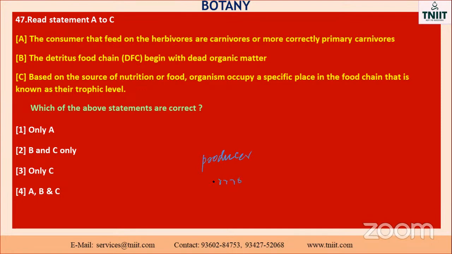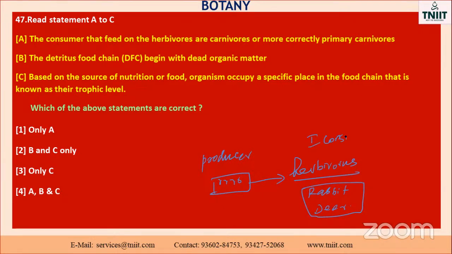You know about the grasses. The producer is consumed by herbivores, such as rabbit and deer. So this one is the primary consumer. The primary consumer is consumed by, listen here, the carnivore. So this statement is correct.